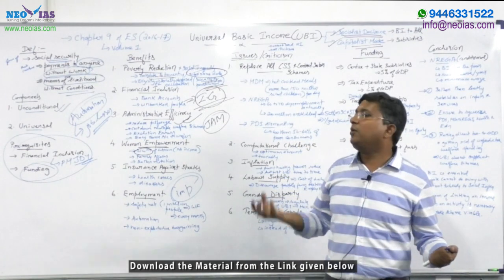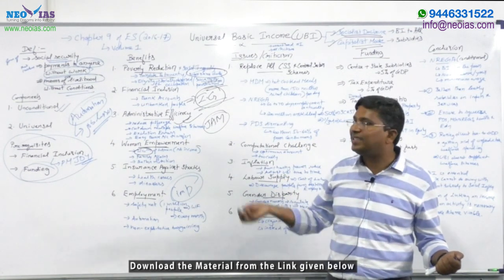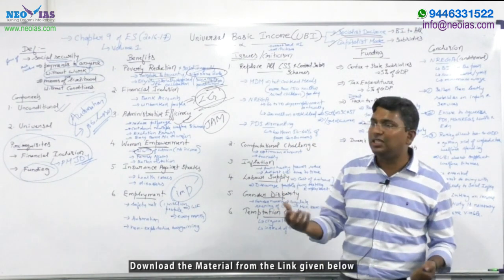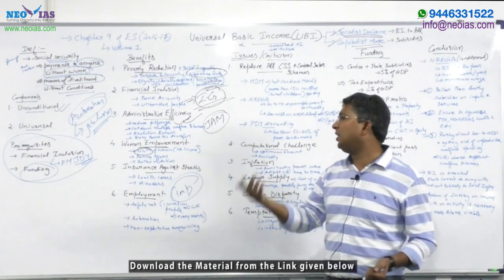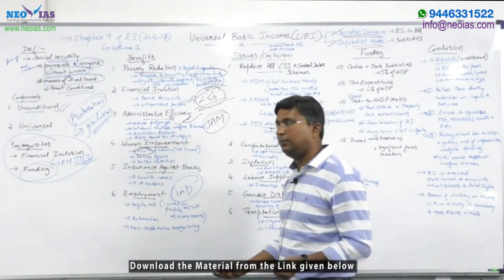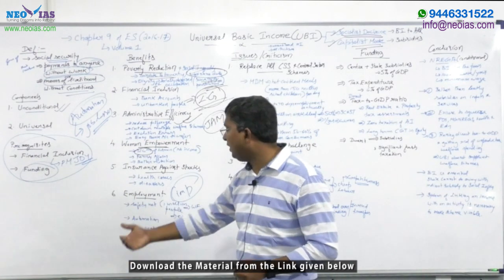So for these 1 million youth who enter the workforce every month, this UBI can be a safety net, a social safety net. So you can mention that regarding employment.